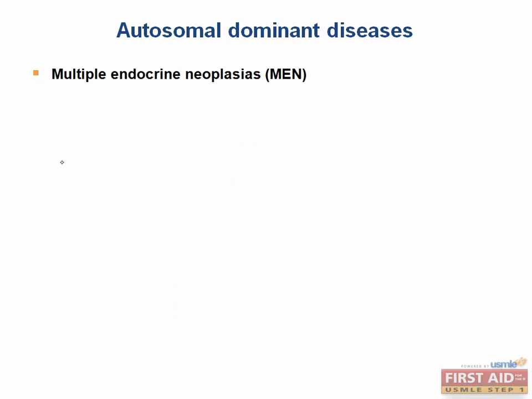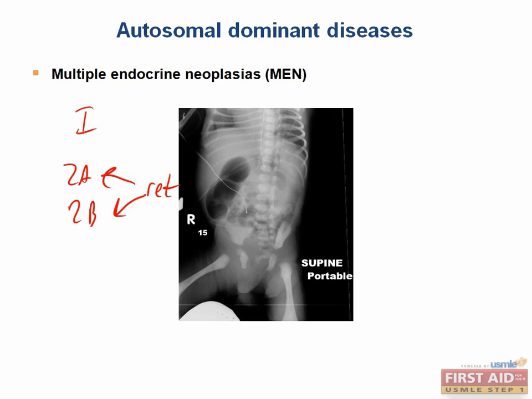The multiple endocrine neoplasias include type 1, 2A, and 2B. The effects of these will be covered in more depth in the endocrine chapter, but for now, just know that they are genetic diseases that cause tumors of the endocrine glands, such as the pancreas, parathyroid, pituitary, thyroid, and adrenal medulla. Types 2A and 2B are caused by mutations in the RET gene. And mutations in this gene can also cause Hirschsprung disease. Type 1 is caused by mutation in the gene MEN1, which is a tumor suppressor gene.